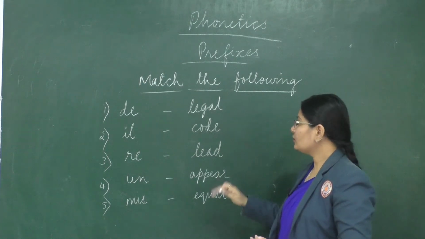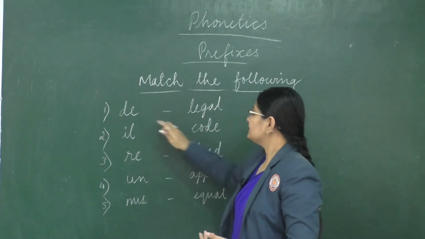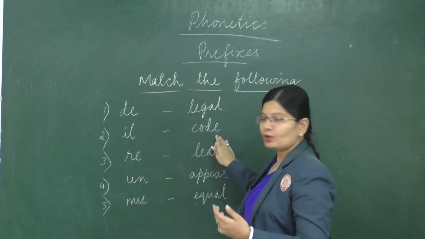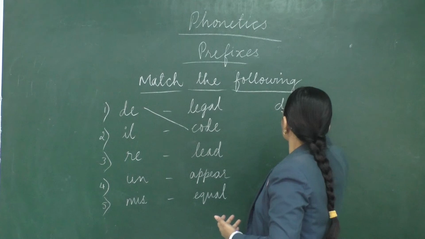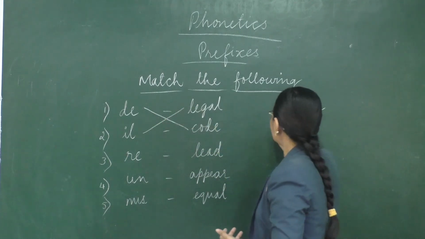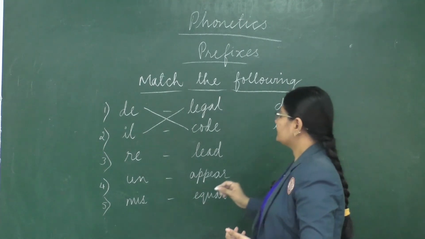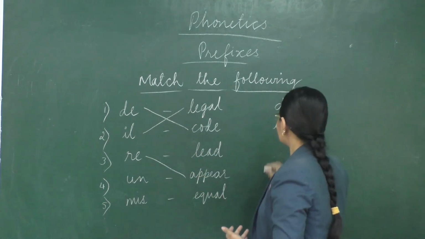Right? So now what shall we do? We shall match. So de, legal or code? Yes, it's code. So de, code. Next il, legal. Next, reappear. So write it here.